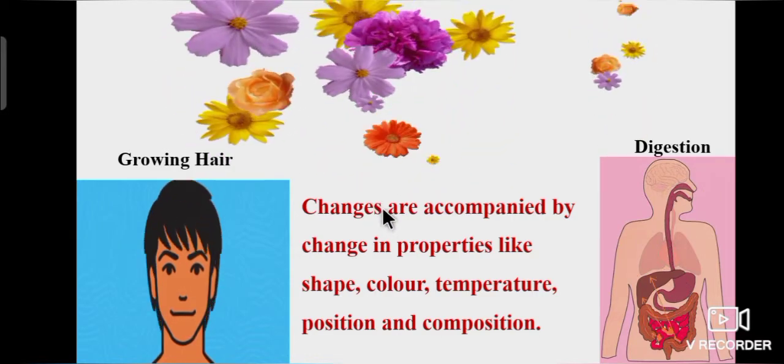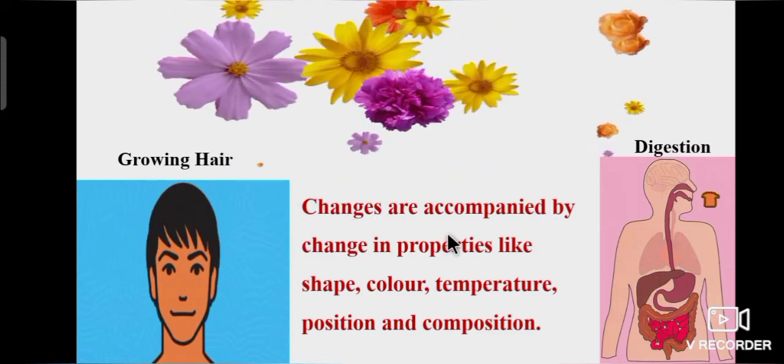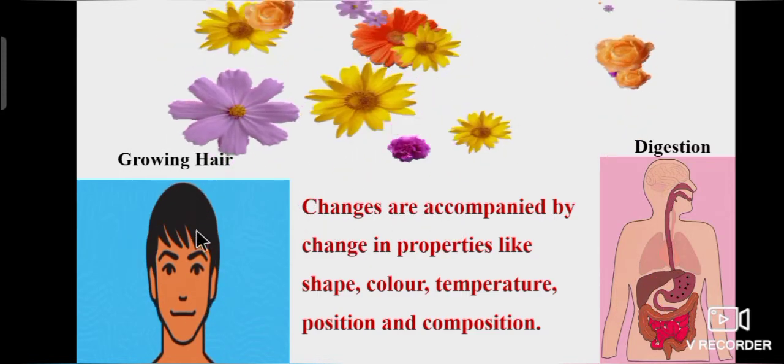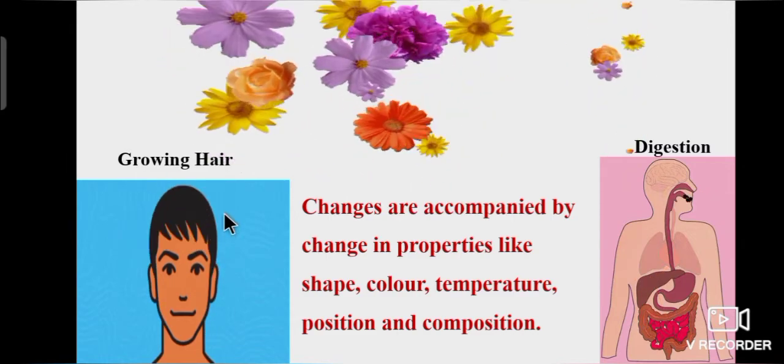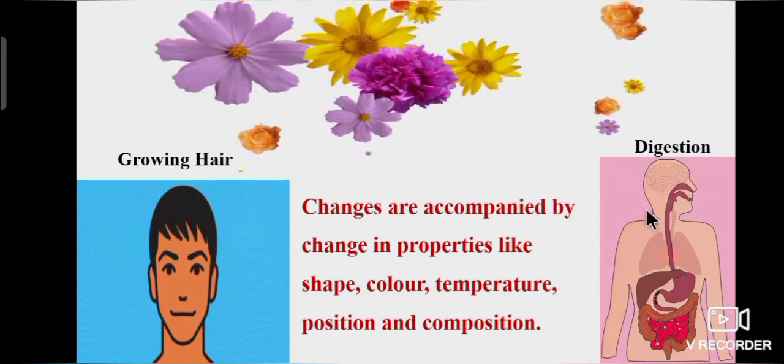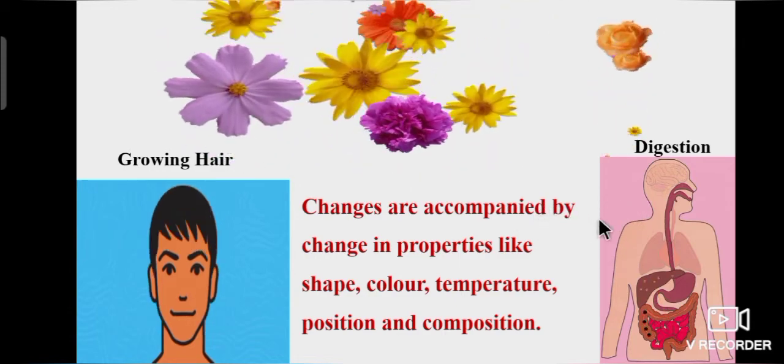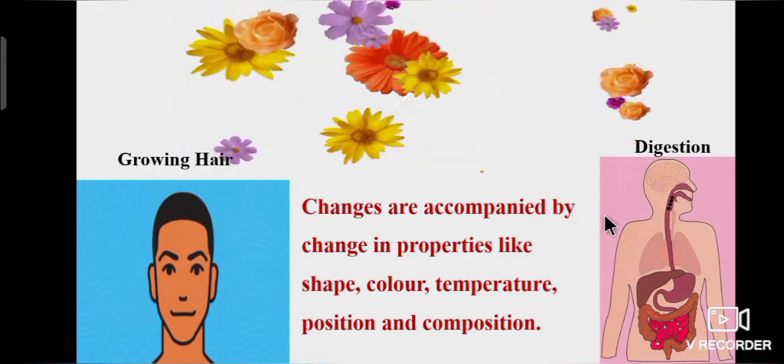Some changes are visible and some changes are not visible. For example, growing hair is a visible change. Once we cut the hair, it will grow again. But digestion is invisible. After intake of food, we are not able to see the process of digestion.